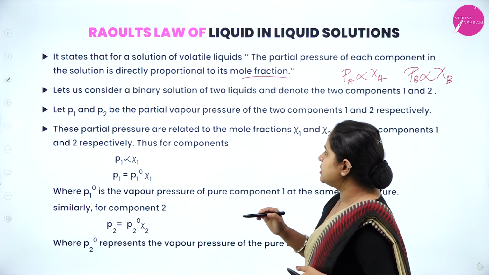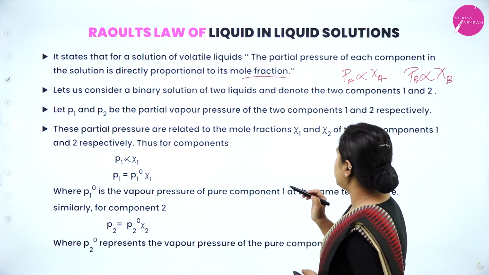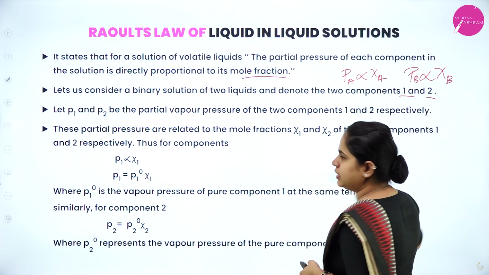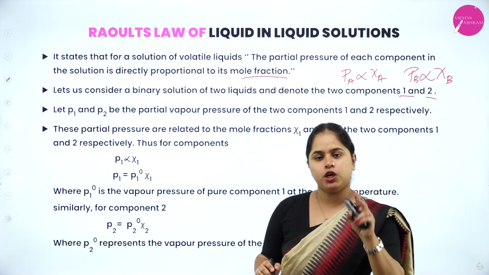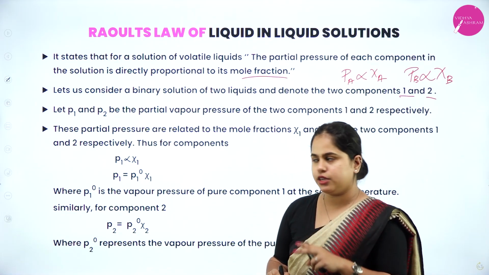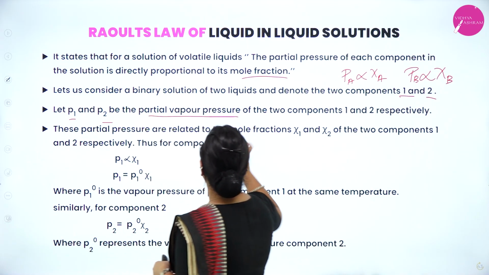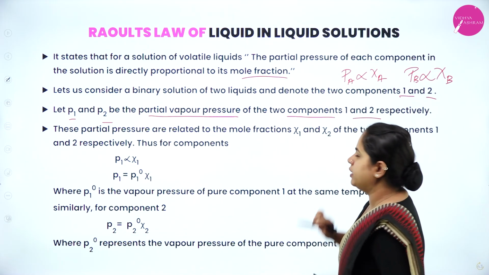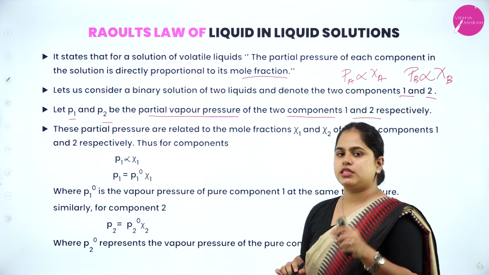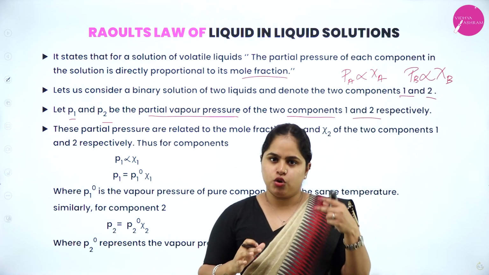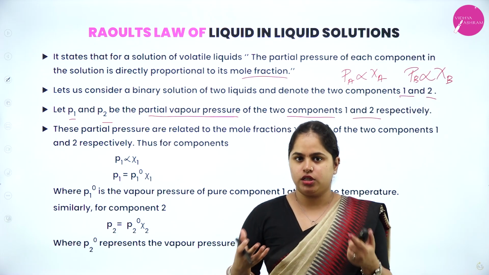Clear? So let us consider a binary solution of two liquids and denote them as 1 and 2. So the solution contains only two components, 1 and 2. Let P1 and P2 be the partial vapor pressures of the two components 1 and 2. Now why exactly is it called partial pressure? Because you have two components here.